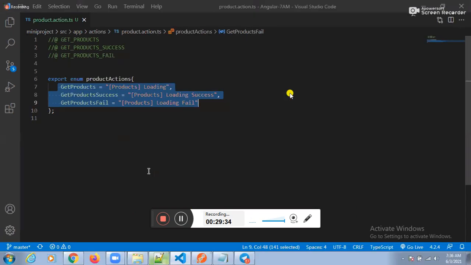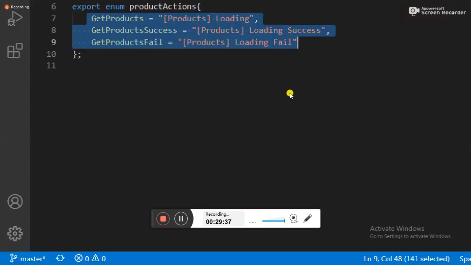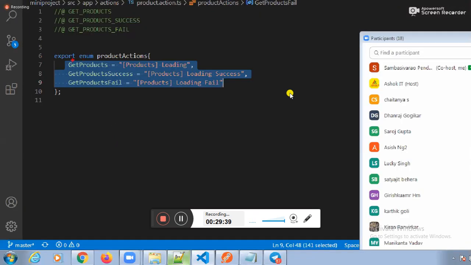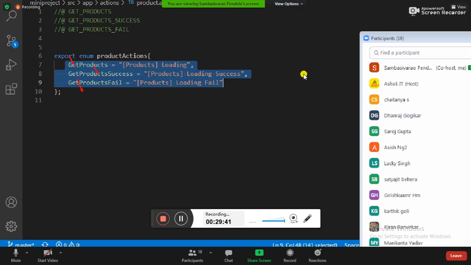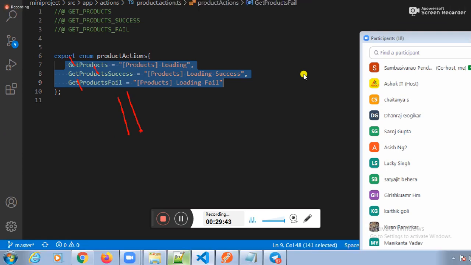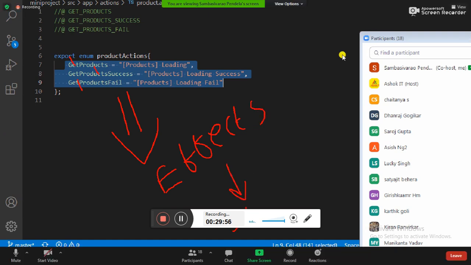Listen here, guys. How many thoughts do you have? Three thoughts: thought 1, thought 2, thought 3. Who will implement these thoughts? FX. How will FX implement? FX will connect with the server.